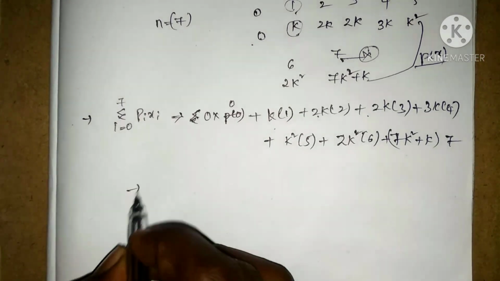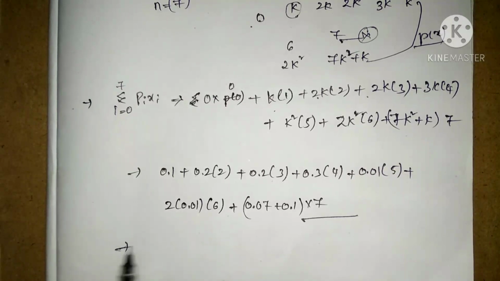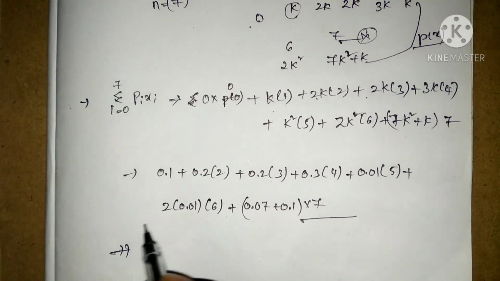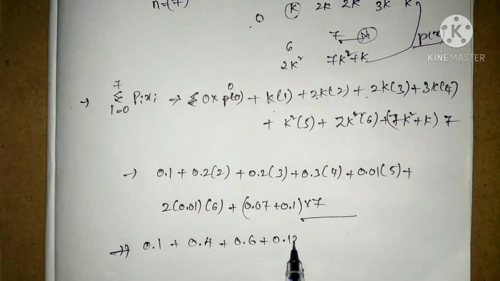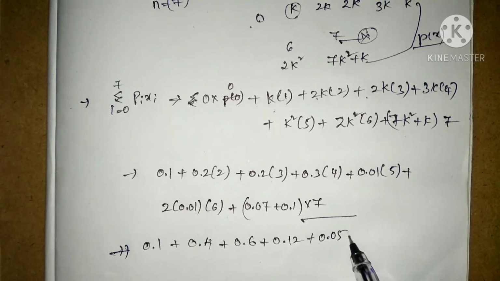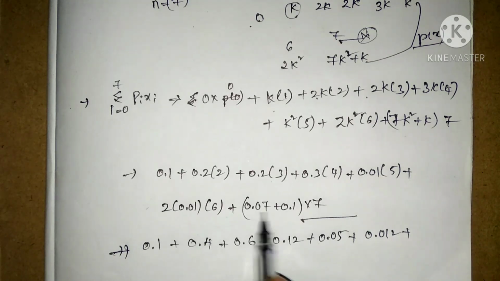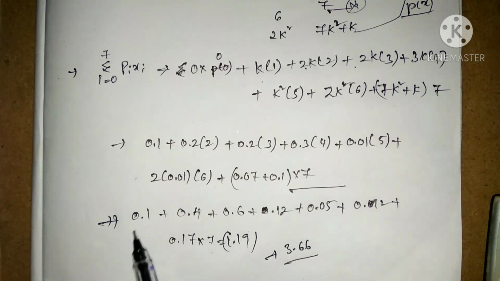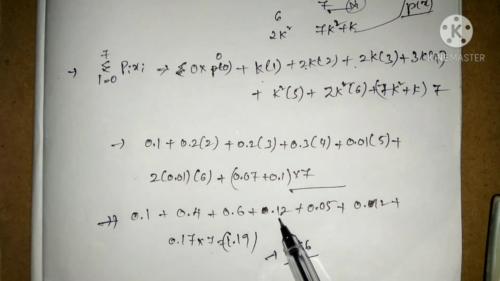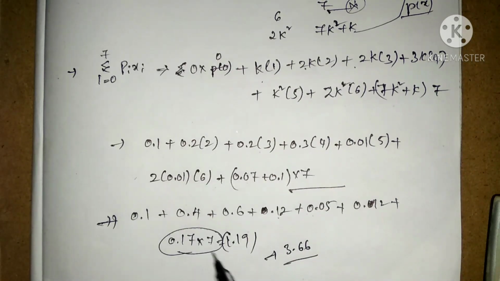After substituting 0.1 in place of k and simplifying, we get 0.1 plus 0.4 plus 0.6 plus 1.2 plus 0.05 plus 0.12 plus 0.17 into 7, that is 1.19.